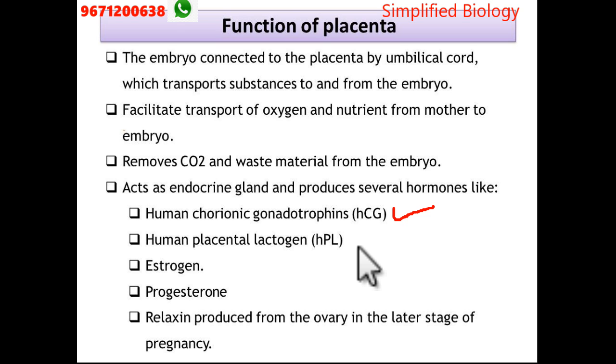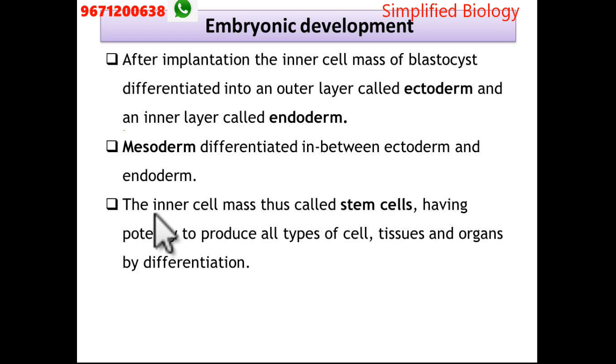Several times the examiner will ask special questions from this chapter. NEET examiners are 100% sure to ask questions from the reproductive system. It is a very important topic. After that, the important topic is cleavage, that is the breakdown. How the cell is going to break down. So first remember a few things.